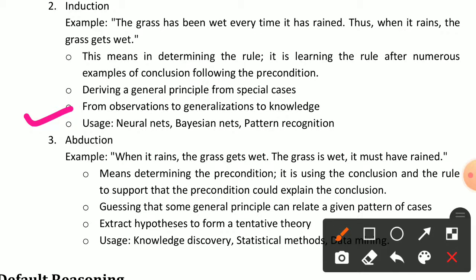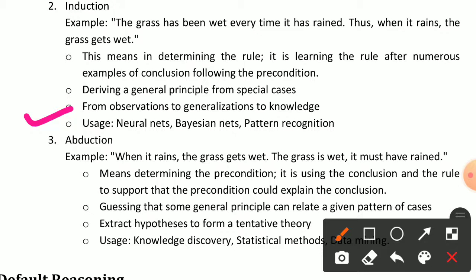Now third is abduction. In abduction, first the example is given. When it rains, the grass gets wet, and the grass is wet, so it must have rained. This is one sentence, and here first we take the precondition, and then in the second sentence we conclude the first sentence.